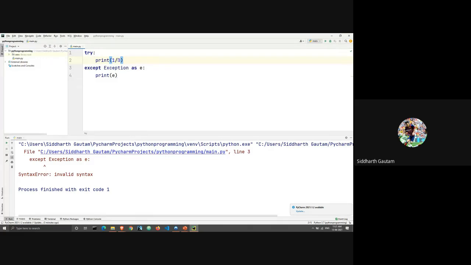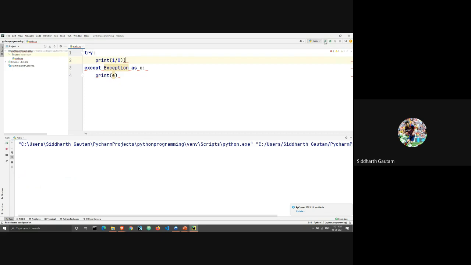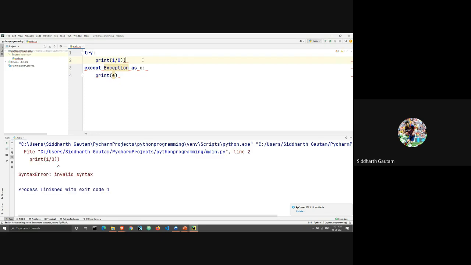All right. Okay. So since there was a syntax error, this except block stopped working because the bracket never closed, right? So it was thinking that the except Exception as e still belongs within the print statement because we never closed the bracket. Let's see what happens if I add an extra bracket. If that still happens, there still should be an error. Right? There's still an error, invalid syntax.